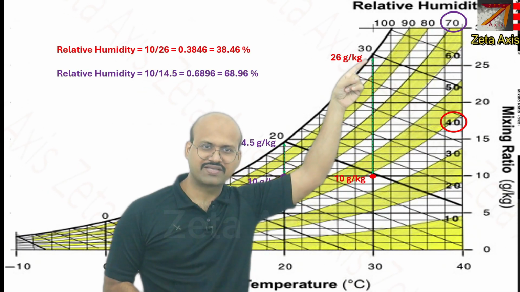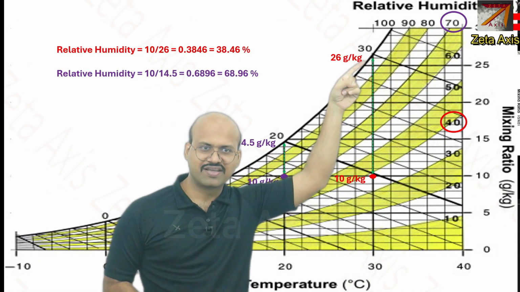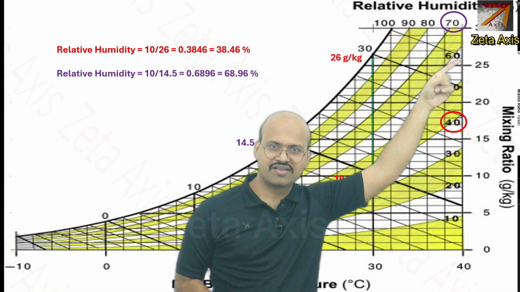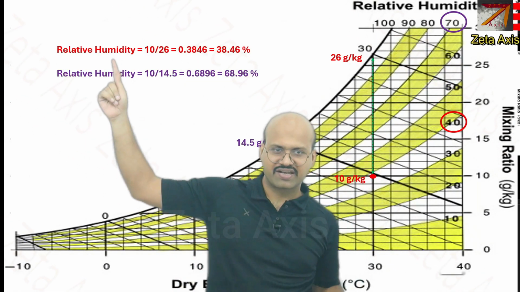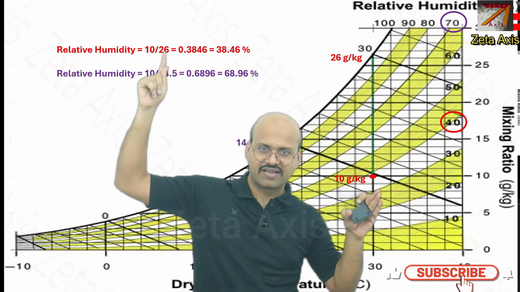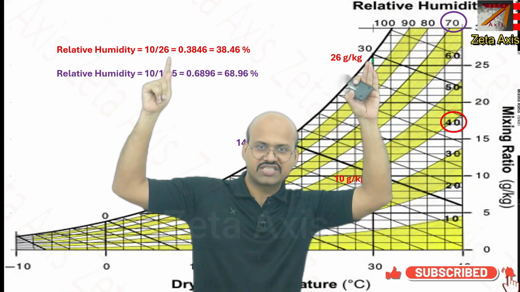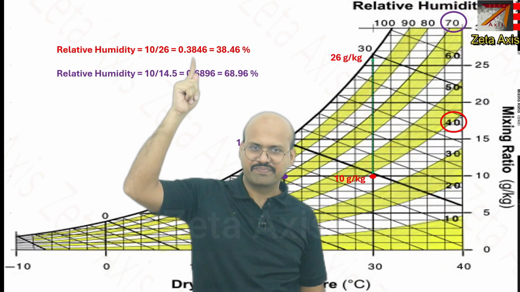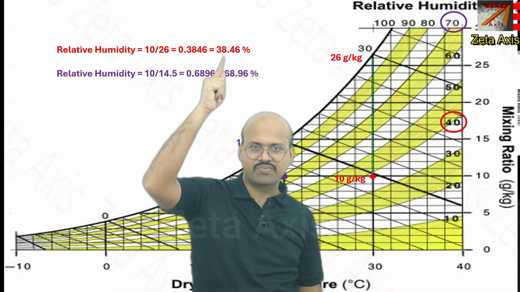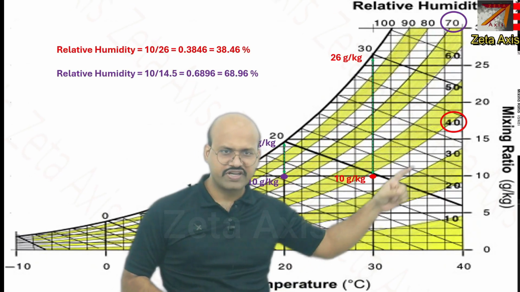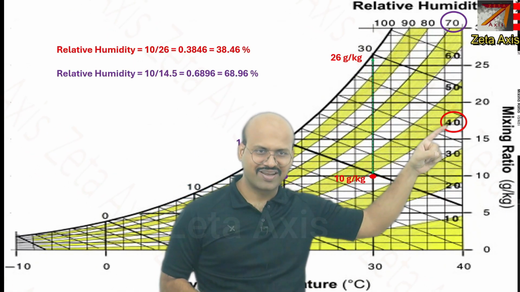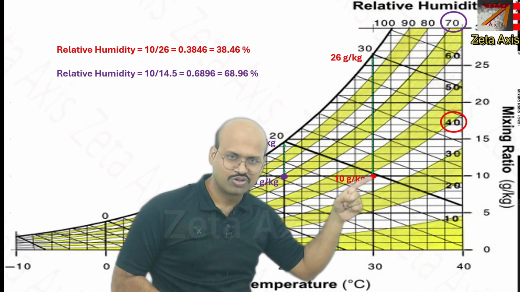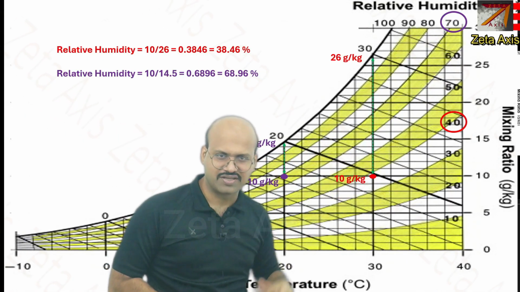If you go over here, it is around 26 gram per kg. So if we take the ratio of 10 gram which it is carrying and 26 gram which it can carry, then in percentage it will be 38.46%. Now if we take this line, you can clearly see this is just below this 40% line. So this is our relative humidity.